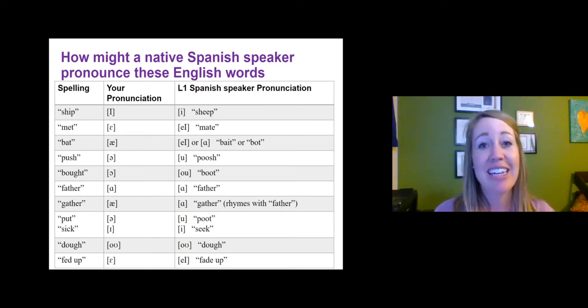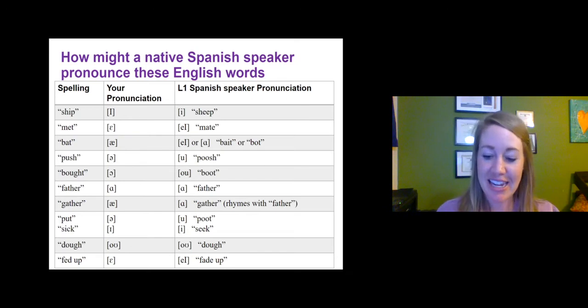But in other cases, it might be a little more unsuccessful. So I love the example of "fed up." We get "fade up, fade up, fade up." I love the example of "sick." Instead of "sick," we get "seek." So I'm "fade up" with being "seek," right? It's kind of funny. I love it.